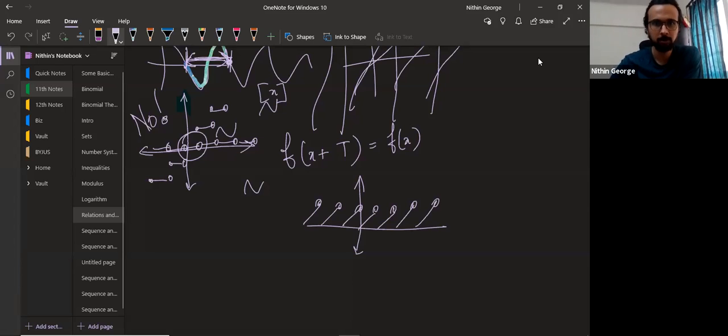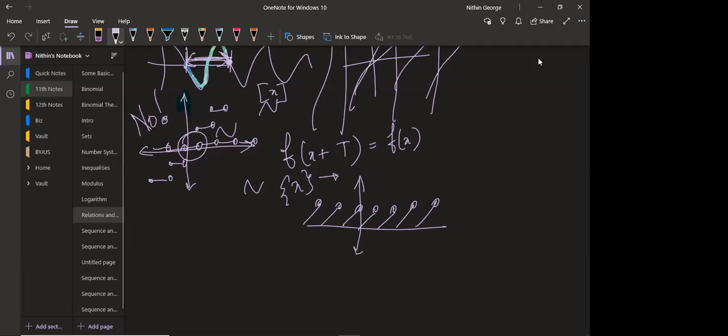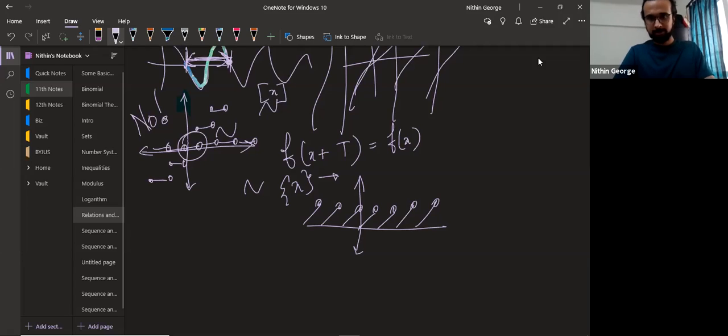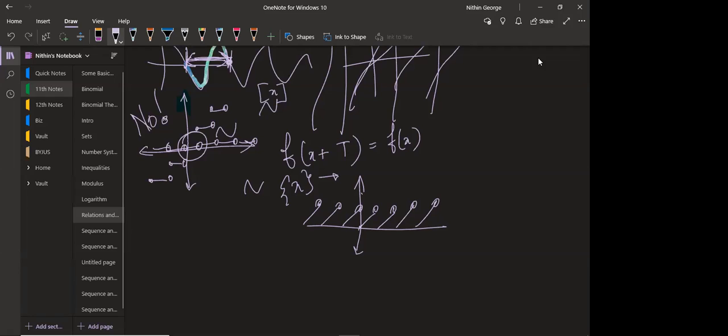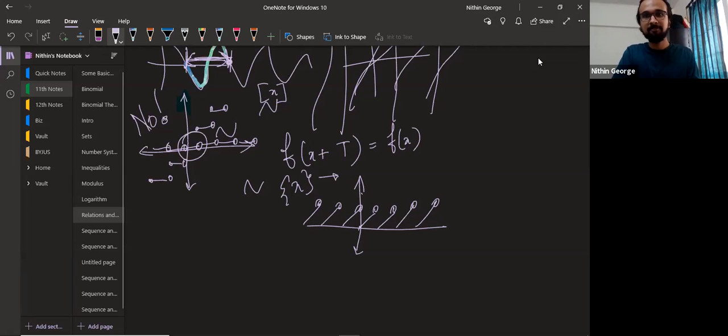All right. All of you understood that the fractional part of x is periodic. Now, can you tell me what is the period of this function? What is the period of this function? Sir, the difference of the points on the x-axis at which the values are the fixed value. Yeah, but what is the value of the period is what I'm asking. Anybody? Value of the period.